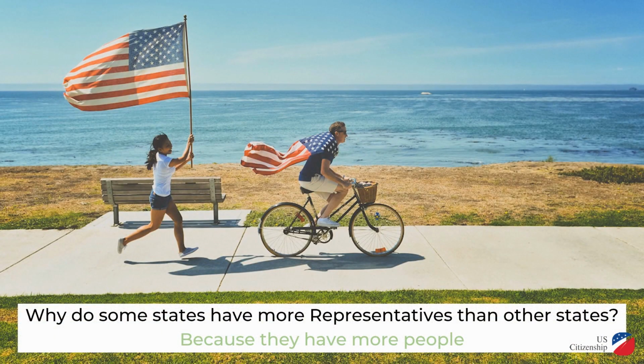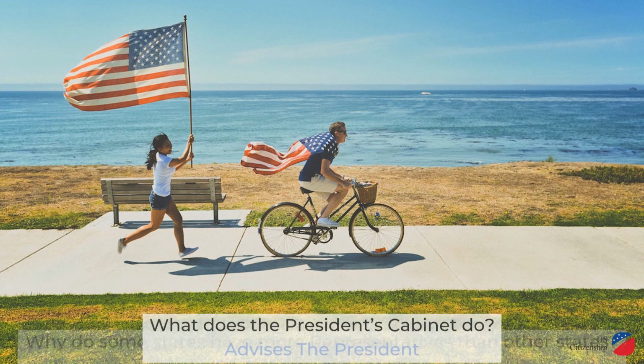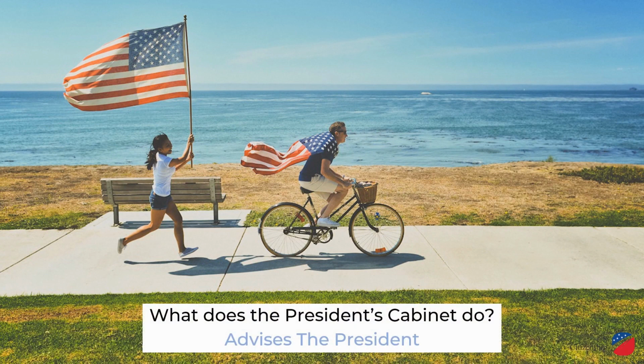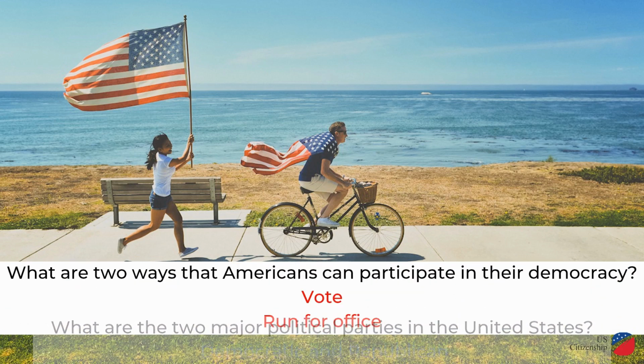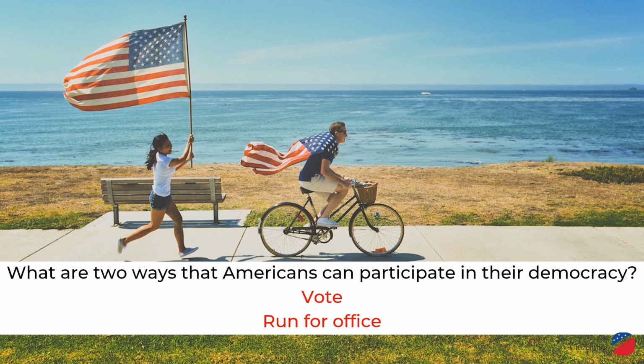Why do some states have more representatives than other states? Because they have more people. What does the President's cabinet do? Advises the President. What are the two major political parties in the United States? Democratic and Republican. What are two ways that Americans can participate in their democracy? Vote, run for office.